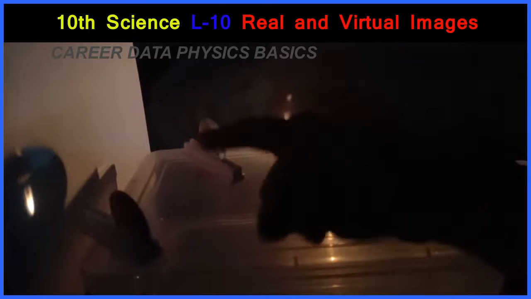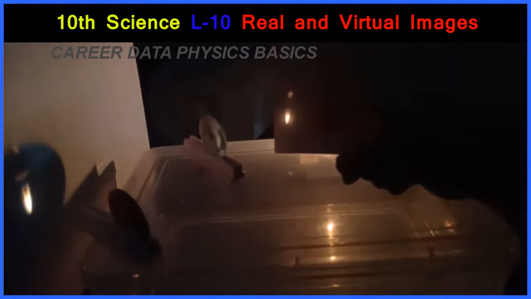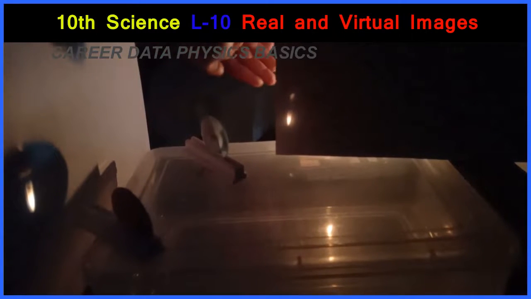You can easily observe that this concave mirror is making a picture on this screen. This picture is nothing but the image of the candle here.